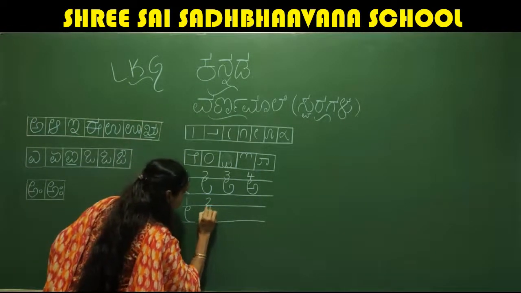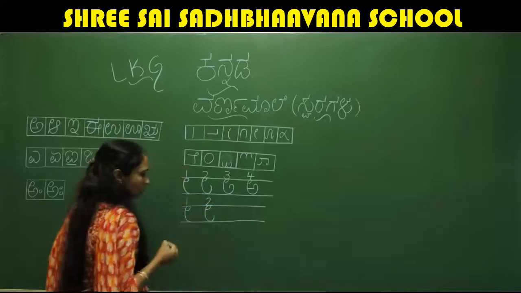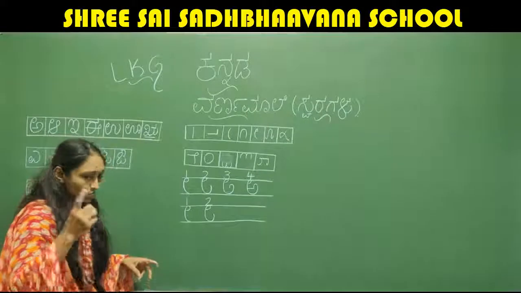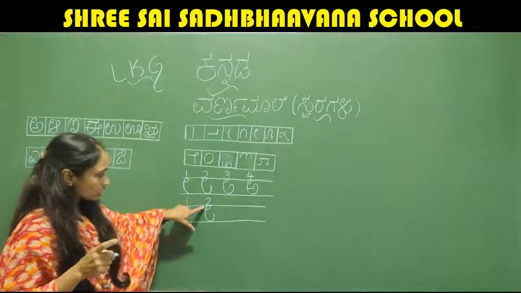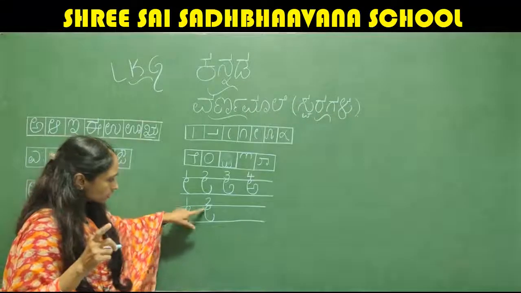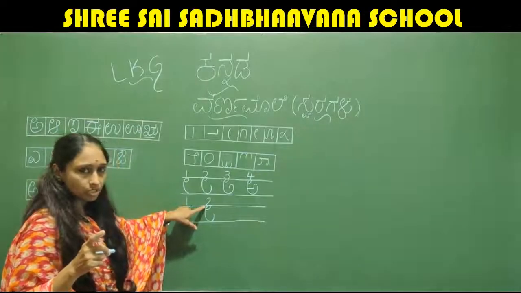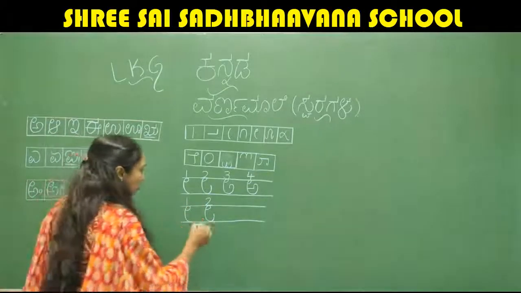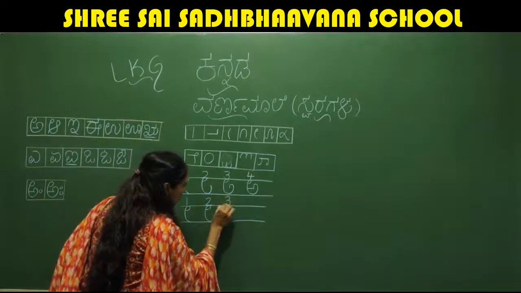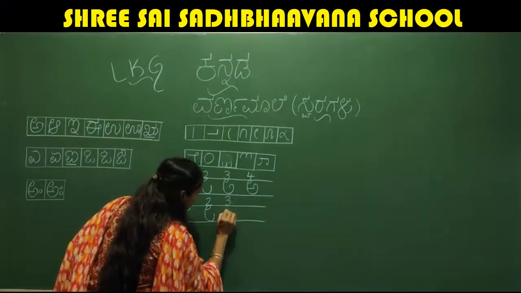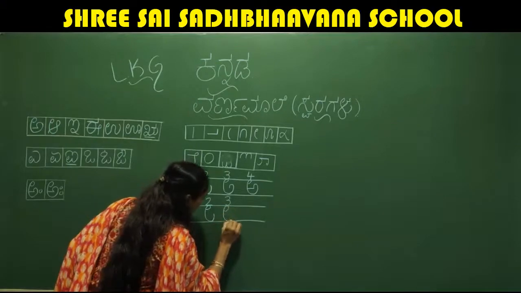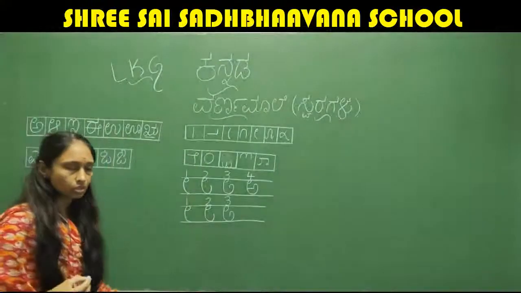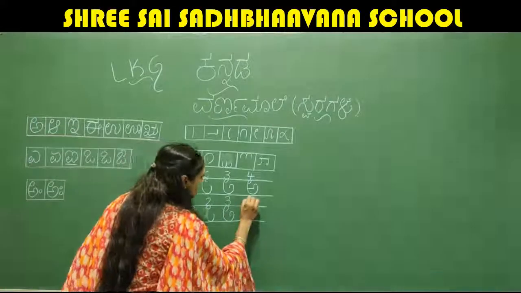So, up. It should touch till the middle. See, keep in mind, whatever you start while writing A, it should come from the top line, and it should touch the down line also. Fine. The third, how we have to write? We have to write like this, up, and again bend that one. Okay, so this is the third step.